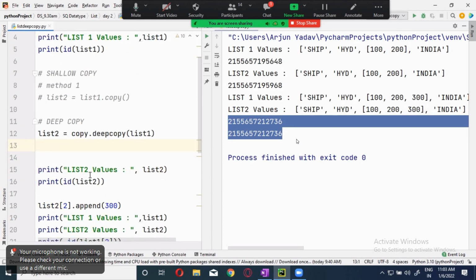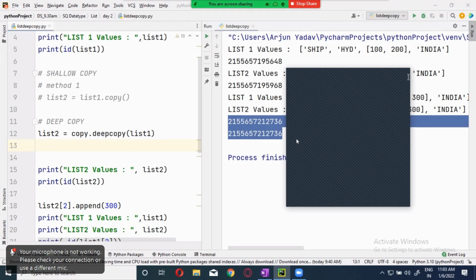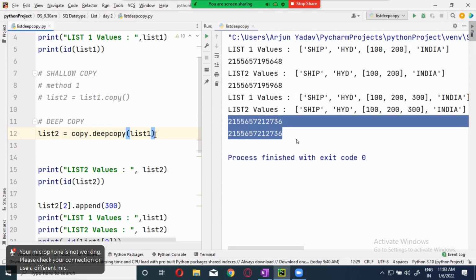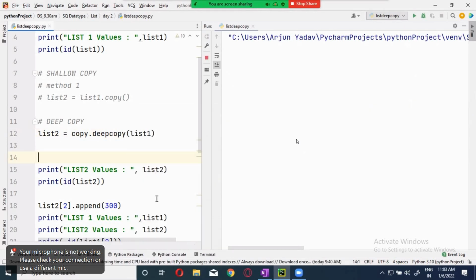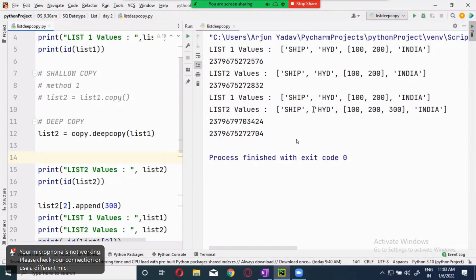Now let's do it. Okay, let me run it. And see the address also.